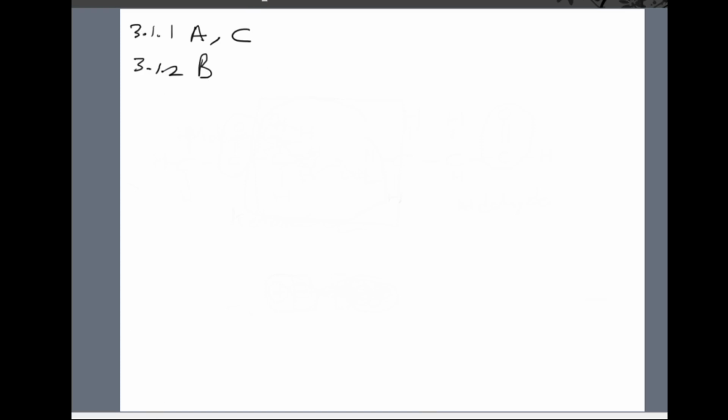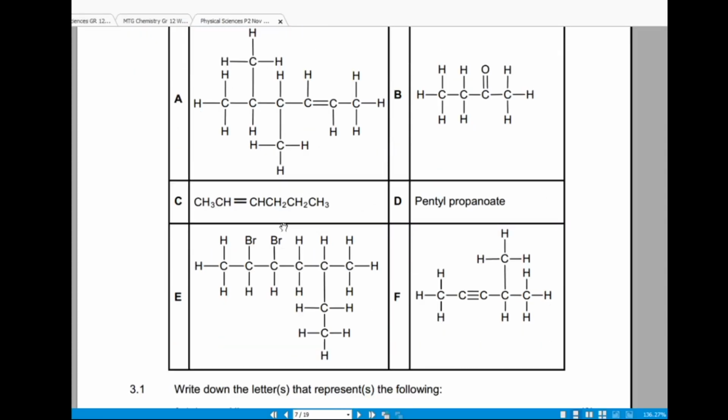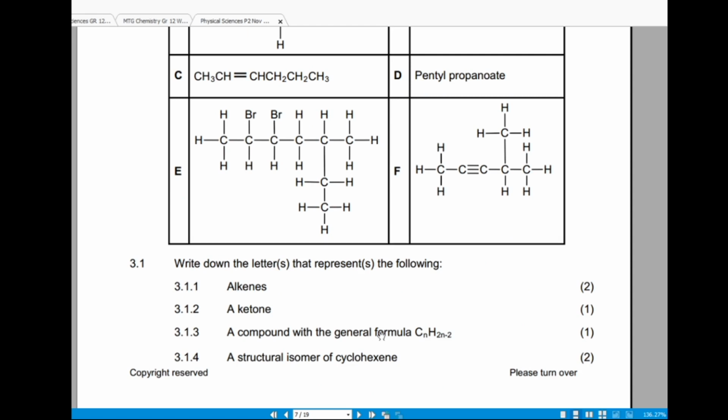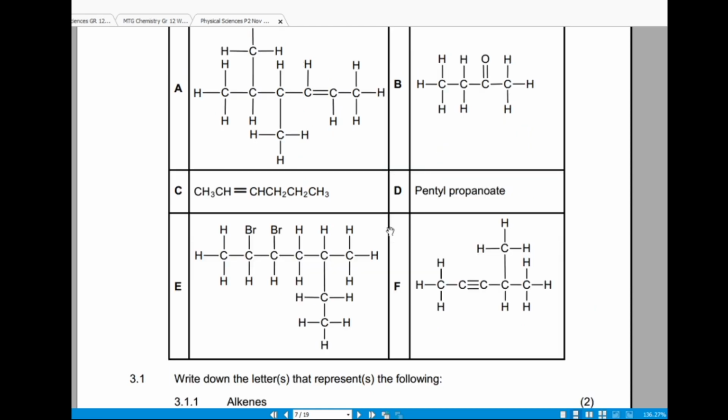Now 3.1.3, they want us to identify a compound with the general formula CnH2n minus 2. From our notes on homologous series, a homologous series is a series of compounds with the same general formula and the same functional group.